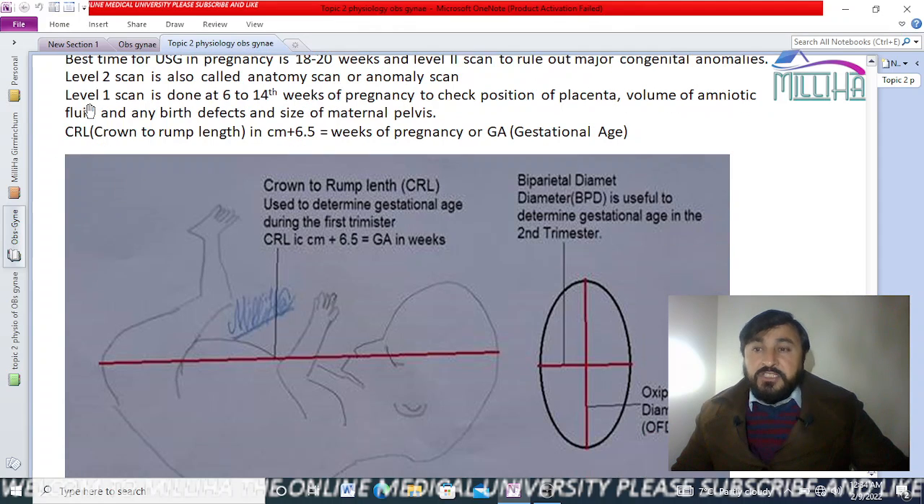CRL, what is CRL? It is crown rump length. It is important to estimate the gestational age. What is gestational age? When was the baby conceived, and then how much time has passed? That is called the gestational age. That means for how long the mother has carried the baby inside her womb. Okay, that is gestational age. So gestational age is CRL plus 6.5.